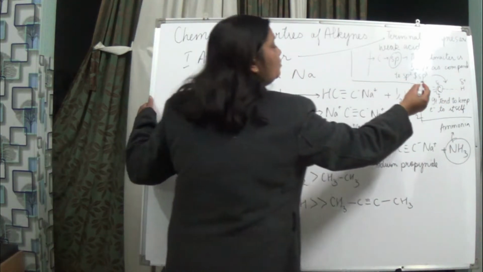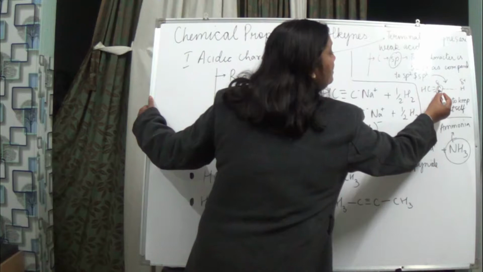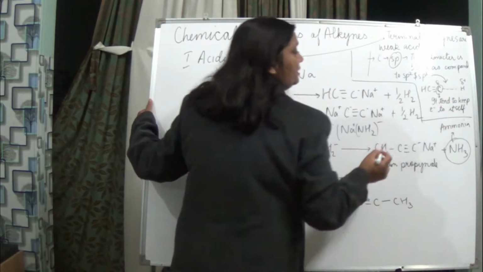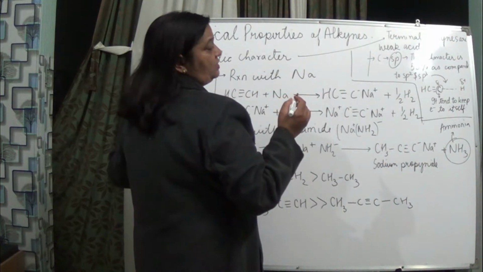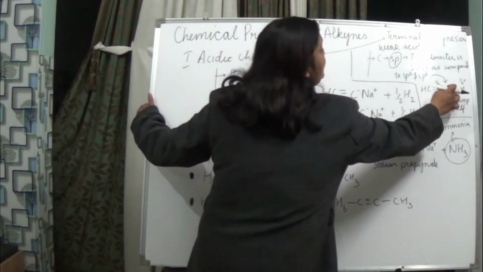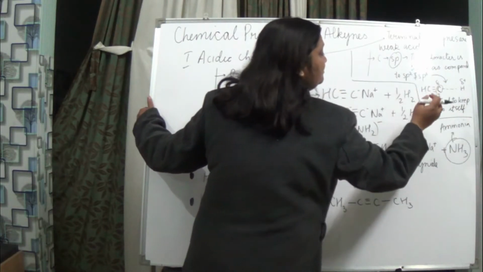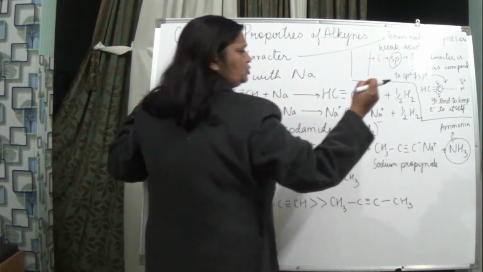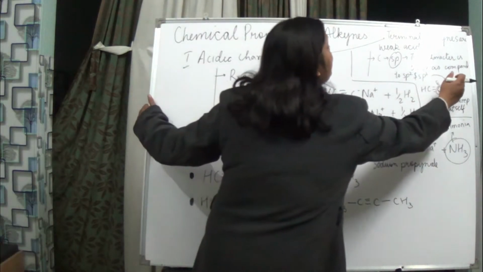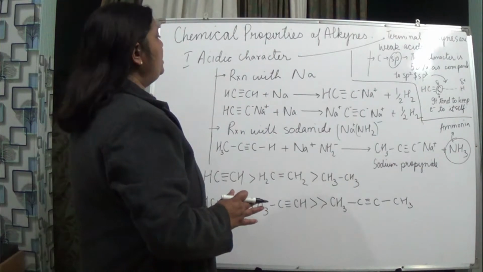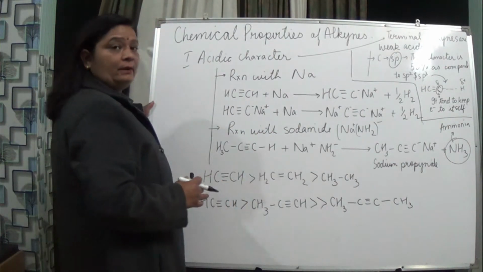Okay, as a result, this carbon will get a partially negative charge and this hydrogen will get a partially positive charge. Since it has a partially negative charge, it will try to keep the electrons to itself, and as a result this H can now go and enter into the reaction. Here we'll see this with the help of some examples.